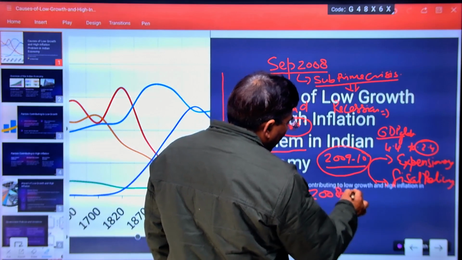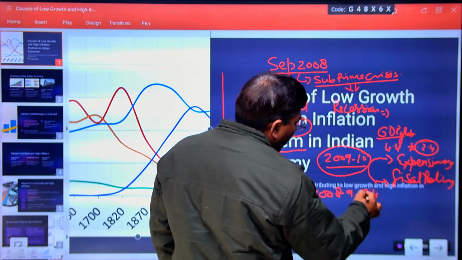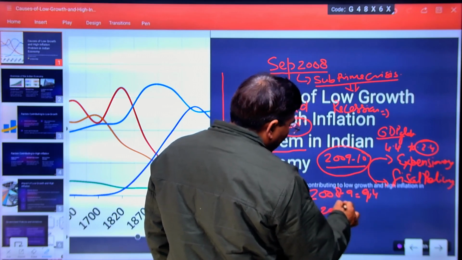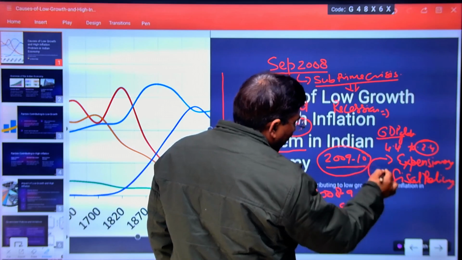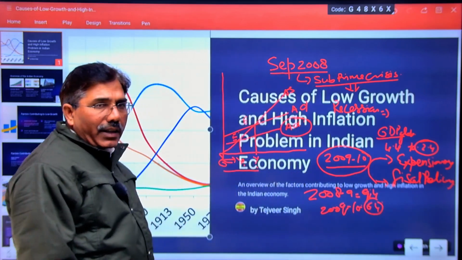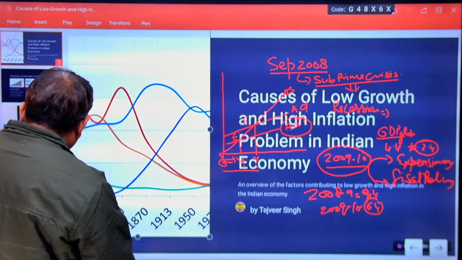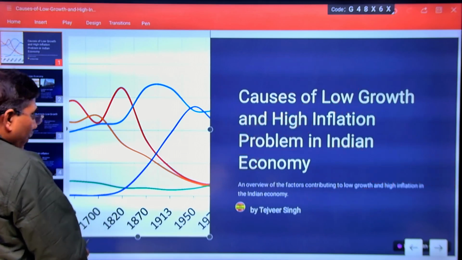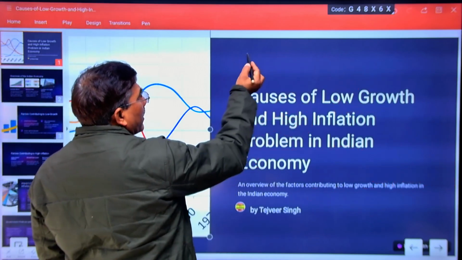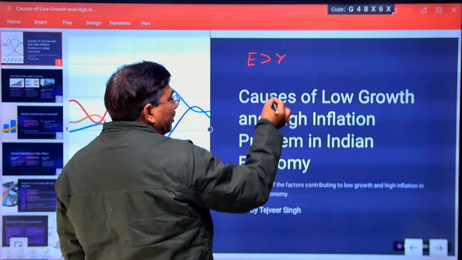In the financial year 2008 and 9, India's GDP growth rate was 9.4% per year, and suddenly during 2009 and 10 it declined to 6.4%. Under these unfavorable conditions, our government as well as the China economy followed the expansionary fiscal policy, meaning more public expenditure than income.